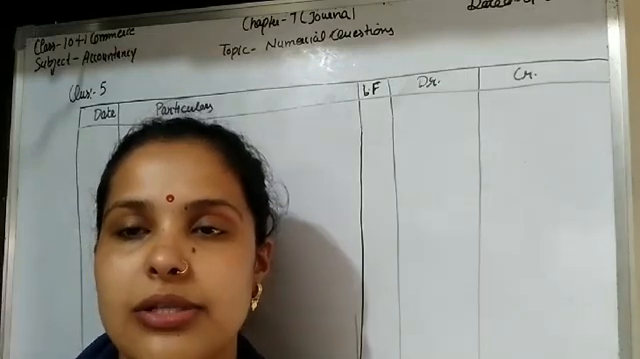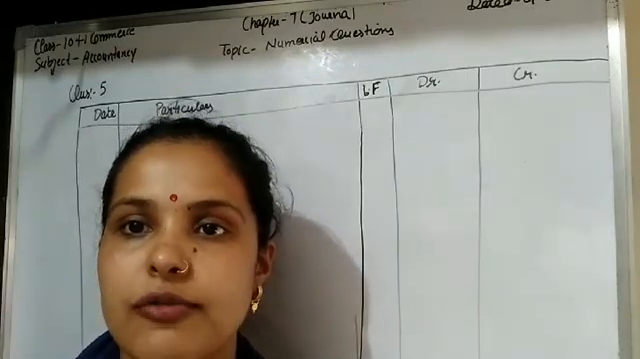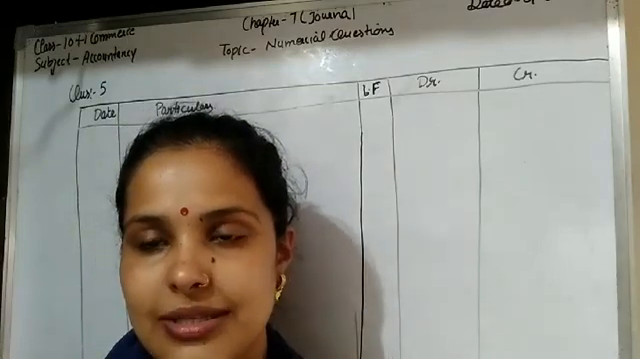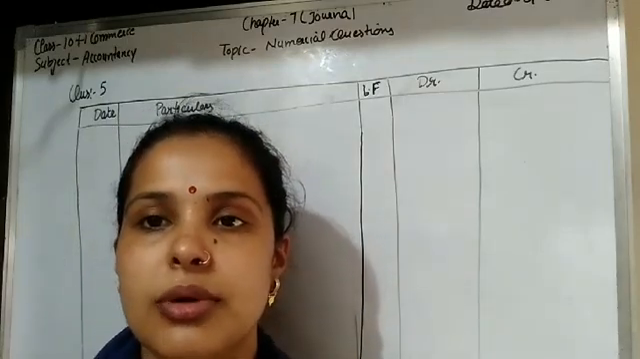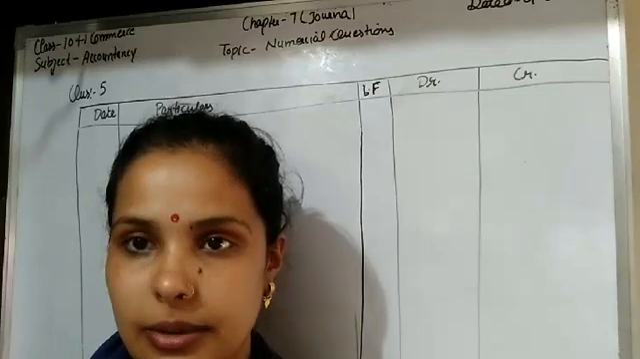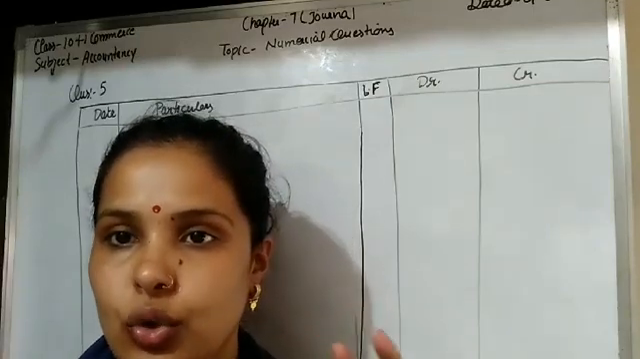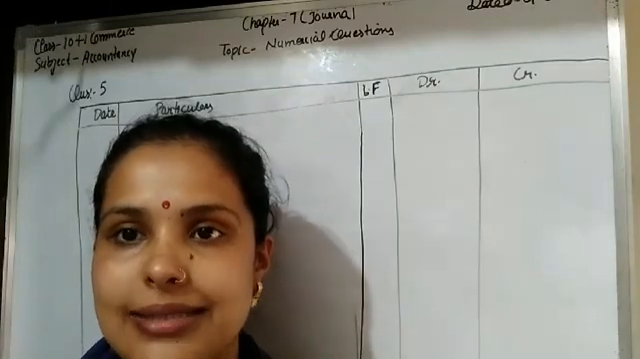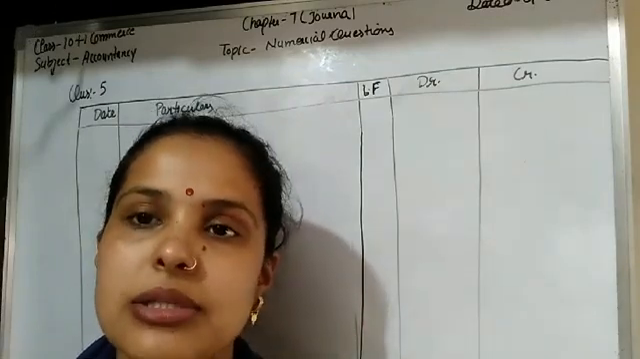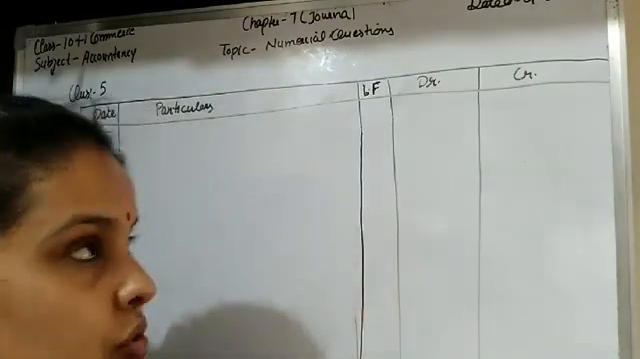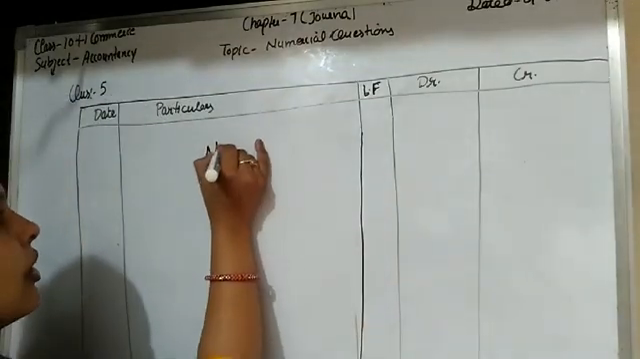Students, today I will solve question number 5 of chapter number 7, Journal. The transactions in question number 5 are related to income. All transactions have a dual aspect. First is income and second is cash, because income is received in the form of cash, students. So in question number 5 we should follow the rule of nominal account.